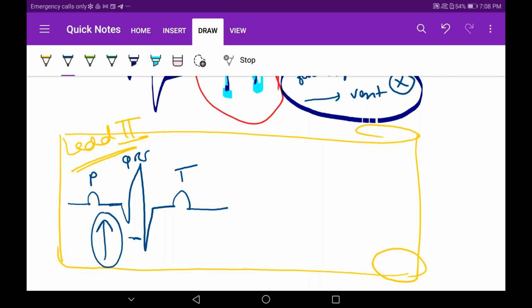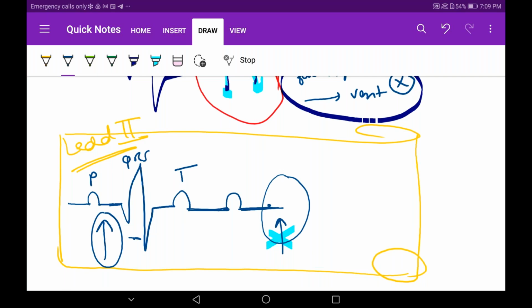Now in this second scenario, when we take the ECG, P wave comes, but here the impulse is not reaching the ventricles. So here I will put this arrow, but then that impulse is not reaching. At that time in the ECG, there will be no QRS, meaning the ventricle is not depolarizing.